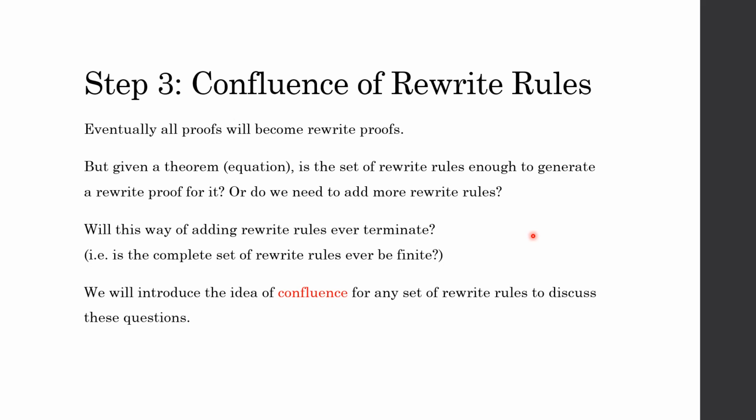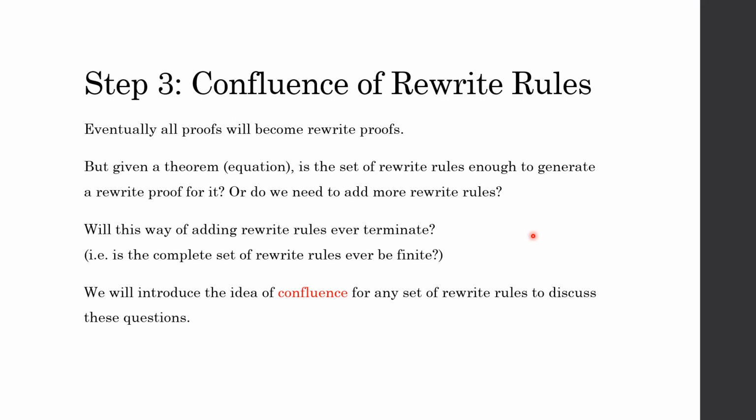Okay, so in the final step, which is step 3, we need to understand the confluence of rewrite rules. Eventually all proofs will become rewrite proofs. But given a theorem for our case's equation, is the set of rewrite rules enough to generate a rewrite proof for it? Or do we need to add more rewrite rules? Will this way of adding rewrite rules ever terminate? Which means, will the complete set of rewrite rules ever be finite?